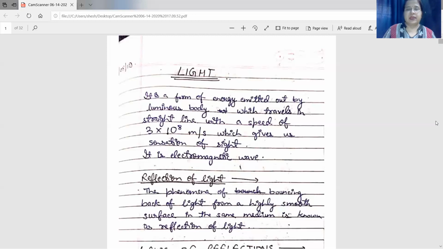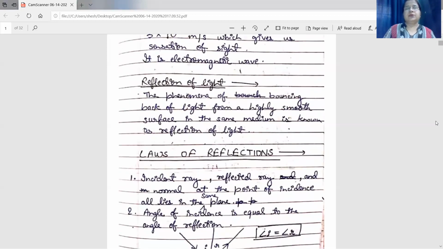What is this reflection of light? You just take a torch and shine it on a mirror. You will find that light will bounce back in the same medium, just like when you throw a ball on a horizontal surface on the ground, the ball bounces back in the same medium. Same thing happens when you allow the light to fall on a highly polished surface, it will get bounced back in the same medium. This phenomenon of bouncing back of light from a highly polished surface like a mirror in the same medium is known as reflection of light.